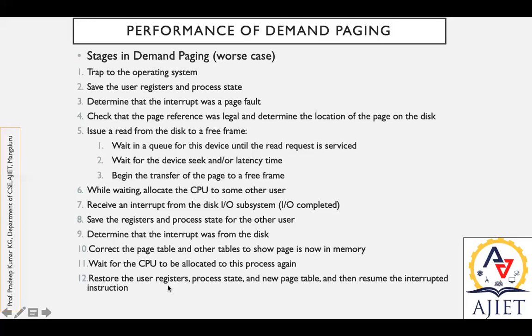Then again we restart. How do we restart? The CPU is allocated to the process once again. The restart is nothing but allocating the process once again. Then restore the user registers, the process state and the new page table, and resume the interrupted instruction. Wherever you stopped in the previous case, continue from that position. So these are the different stages during demand paging, the steps that take place in the backend when there is a demand page.